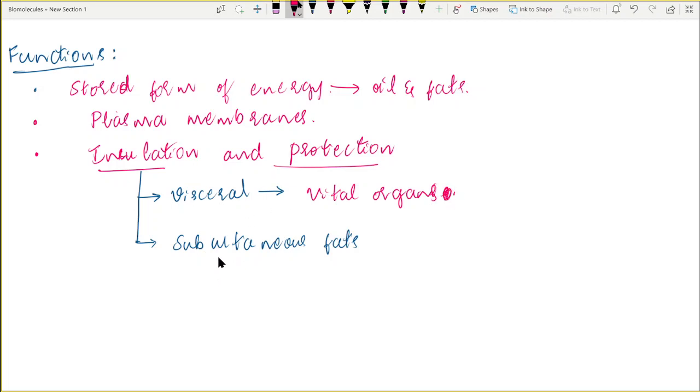Okay, the next thing is subcutaneous fat. Subcutaneous means just beneath the skin. So the fat is deposited just beneath the skin in the form of adipose tissues, whereby getting deposited in the adipose tissues, it gives insulation to our body and protects us from the extreme cold, and thus it helps in the maintenance of the body temperature. So this is about the subcutaneous fat. Therefore we can say that the lipids are involved in giving insulation for our body, and also by giving the cushioning effect they protect our vital organs.